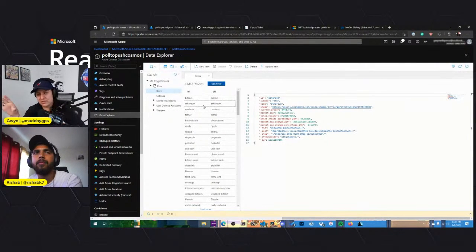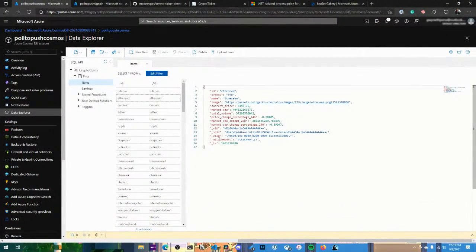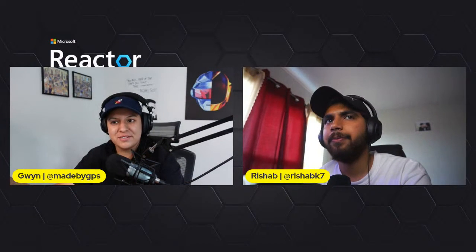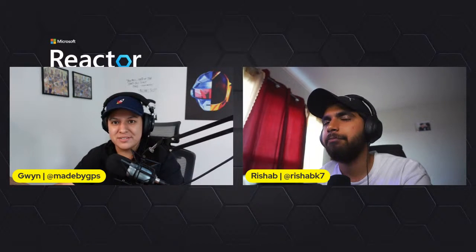Because for this specific use case, I don't necessarily care about data that's been used before. I don't care what the price was yesterday. I just want real time now. But if that mattered to you, then you would have to structure your partition keys to be something different, right? Yep. Because the symbol never changes, the name never changes for a coin. Cryptocurrency coins never change symbols randomly, right? No. All right, that's good to know.